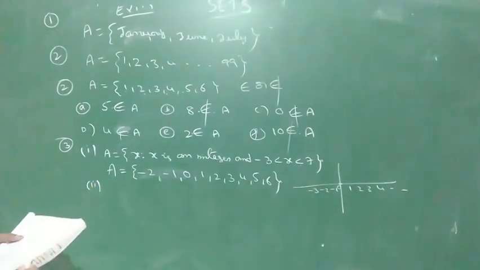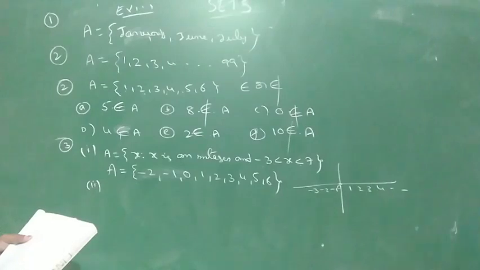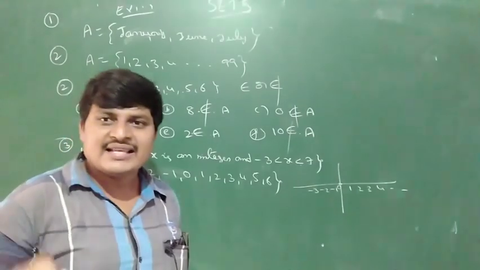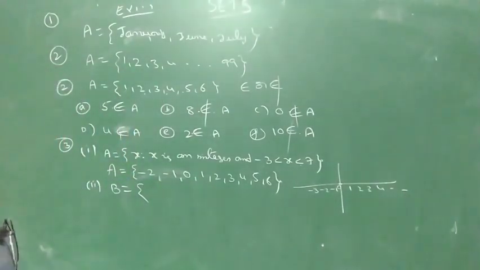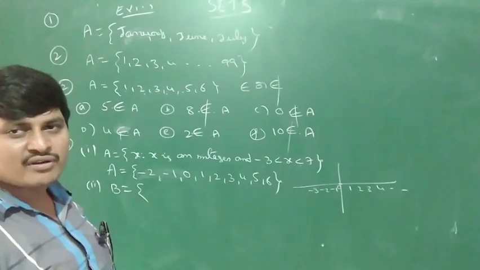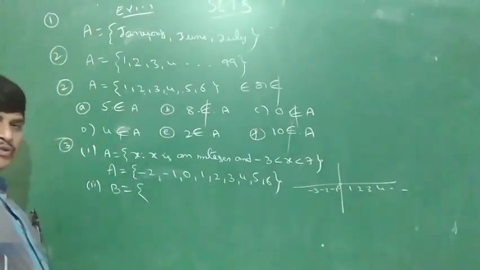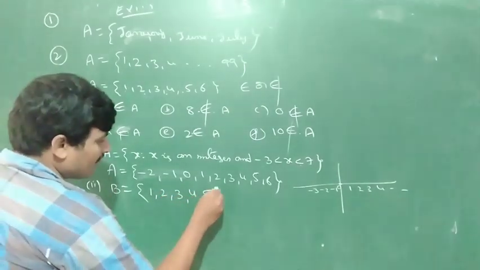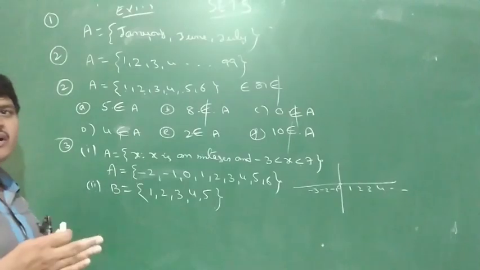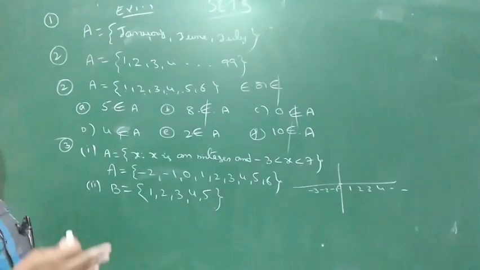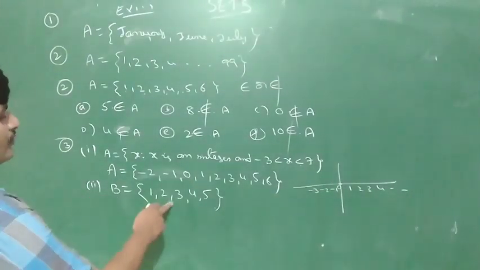The second one: x is a natural number less than 6. Natural numbers start from 1 and go on. So 1, 2, 3, 4, 5, not 6, because the natural number is less than 6, meaning below 6. Before it is the value 5. This is 1, 2, 3, 4, 5.